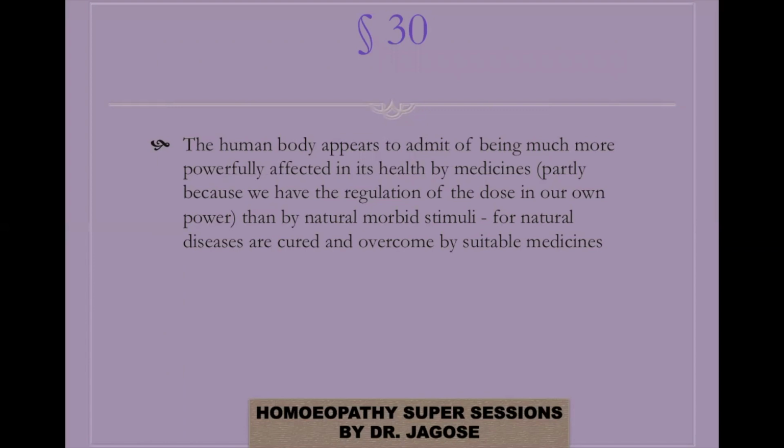Then by natural morbid stimuli, for natural diseases are cured and overcome by suitable medicine. So here it says that the human body appears to admit of being much more powerfully affected by medicines than by the natural morbid stimuli. Why? Because natural diseases are cured and overcome by suitable medicines. So medicines are more powerful. They will overcome the disease and the person will be cured. Here, this is the first reference of susceptibility.